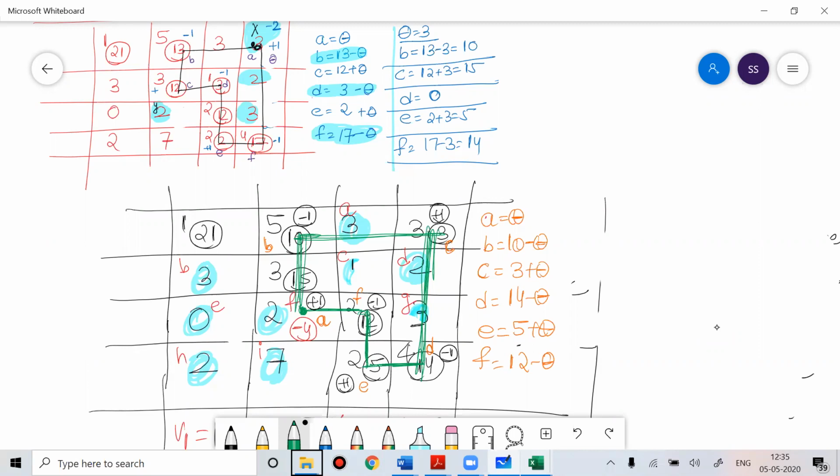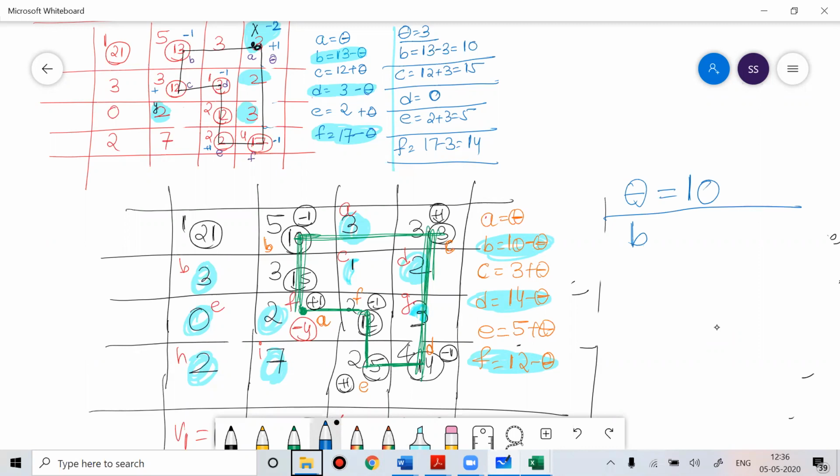Now see all the negative values. Out of all the negative values, which is the lowest? The lowest one is 10. So theta is 10.